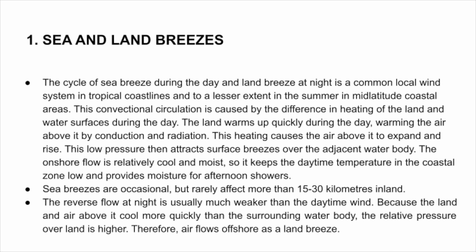1. Sea and land breezes. The cycle of sea breeze during the day and land breeze at night is a common local wind system in tropical coastlines and, to a lesser extent, in the summer in mid-latitude coastal areas. This convectional circulation is caused by the difference in heating of the land and water surfaces during the day.